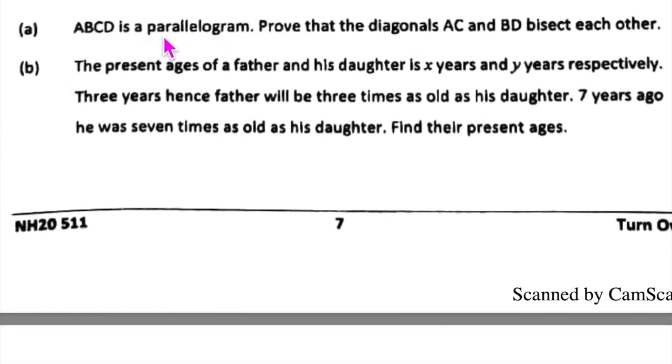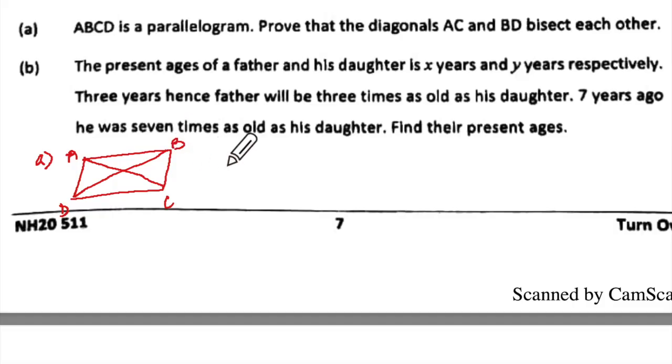Now what is this? Prove that diagonals AC and BD bisect each other. This prove questions are there for you. Your teacher said prove questions are there. Yes. They are going to ask you prove questions. Yes, then we'll have to do this. A, B, C, D, and we'll have to say. Ma'am, they said ABCD is a parallelogram, so AC and BD automatically means it's a property. It bisects each other. They are saying prove.